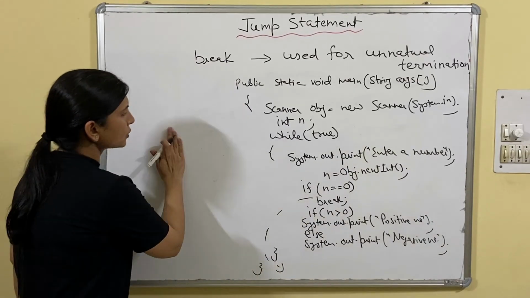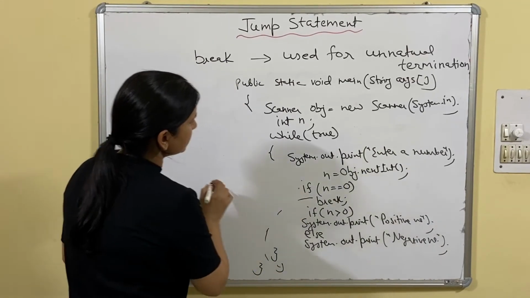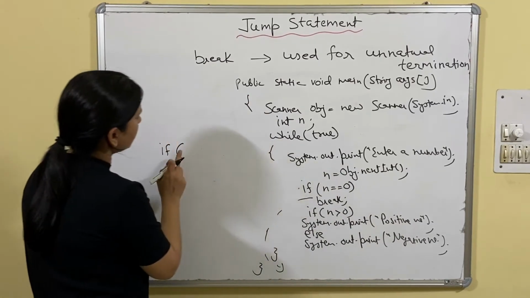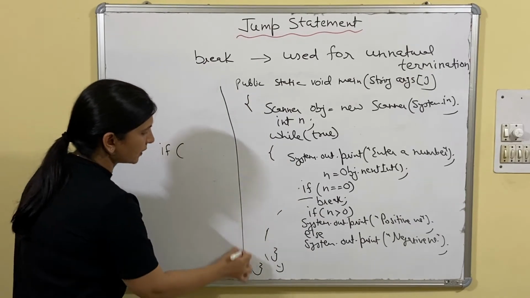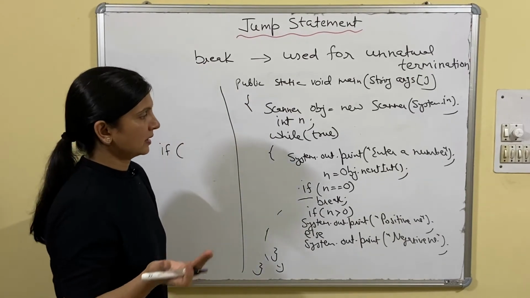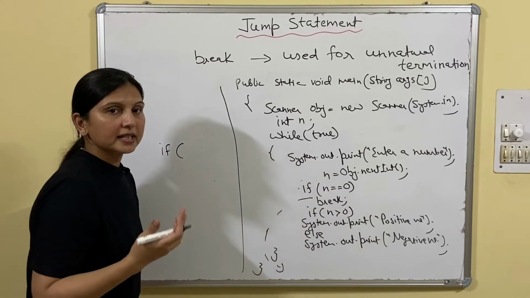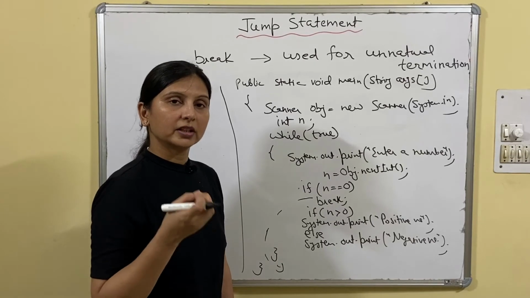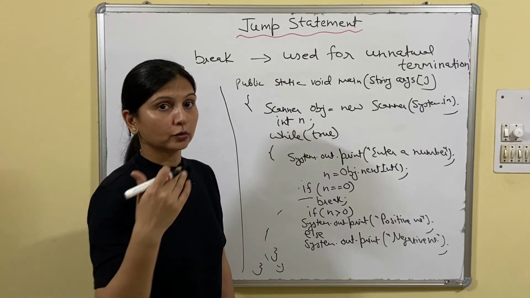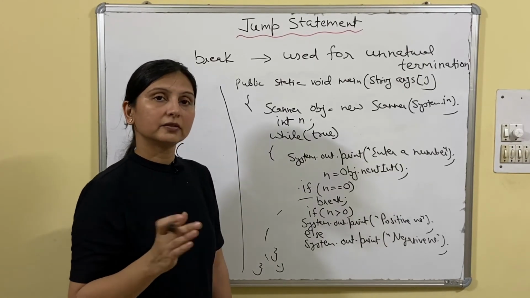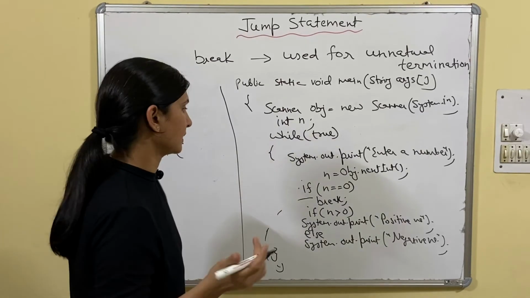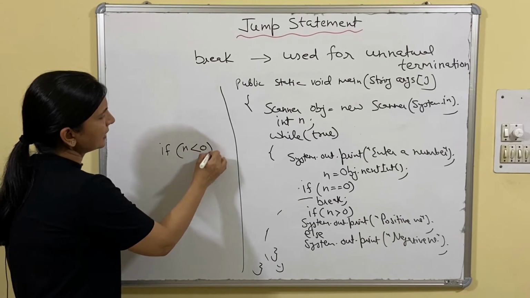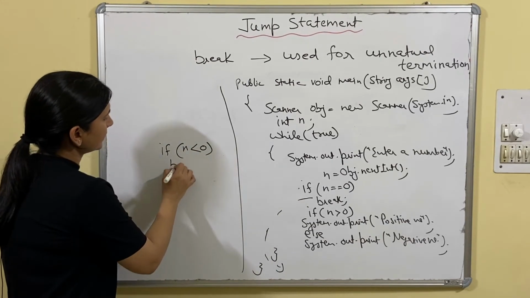So in that case also, the changes will take place from here. This is a separate program. If it is asked to keep on giving the number and check if the number is negative, it should come out of the loop. So in that case the condition will be if n less than 0, it should break.